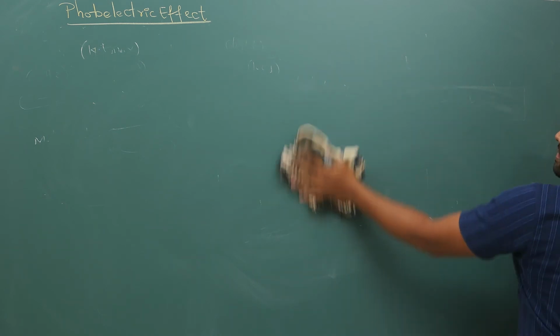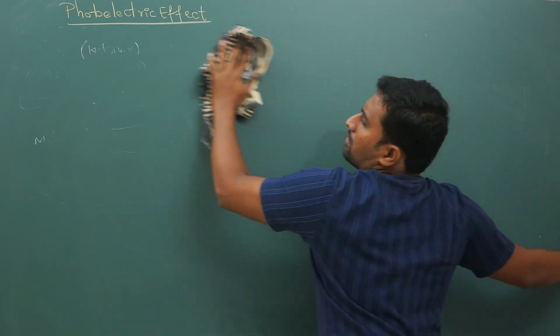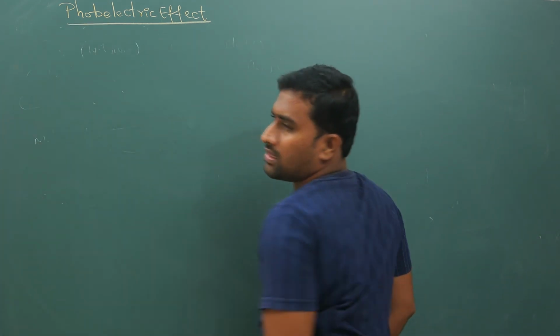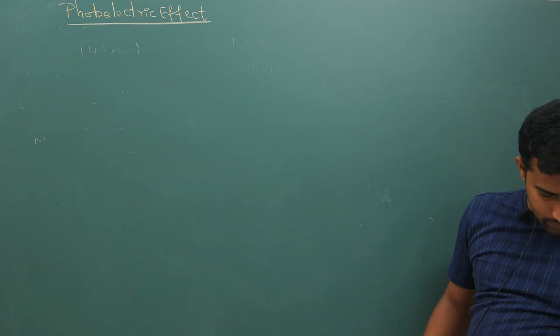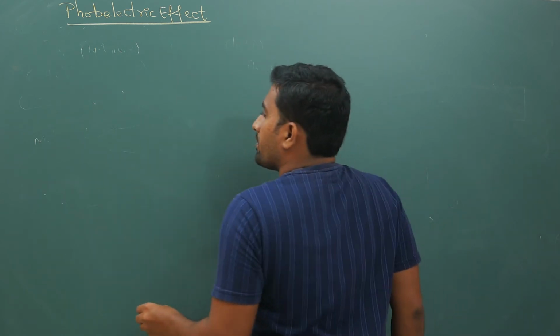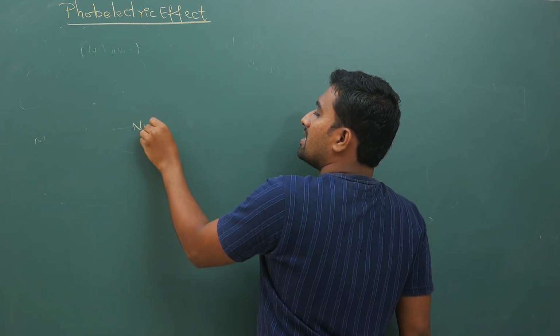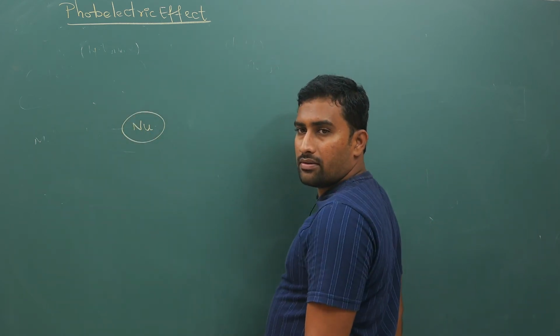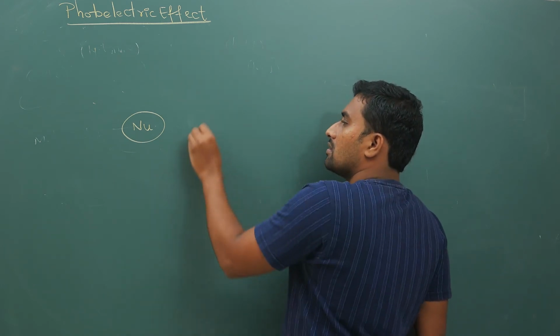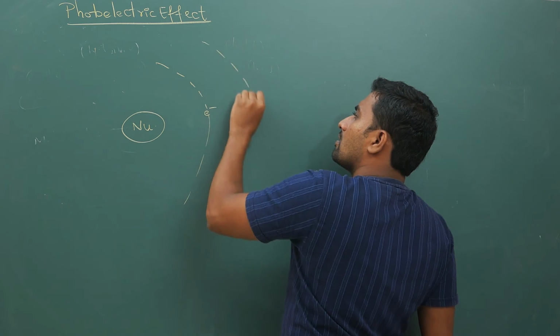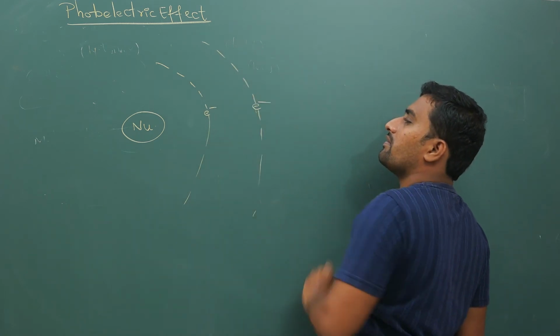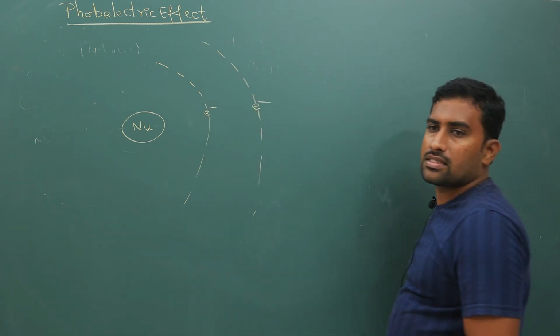Now, what is this work function, I will tell you. Normally inside the atom at the center you will have the nucleus. Around the nucleus there will be electrons, revolving around the nucleus.